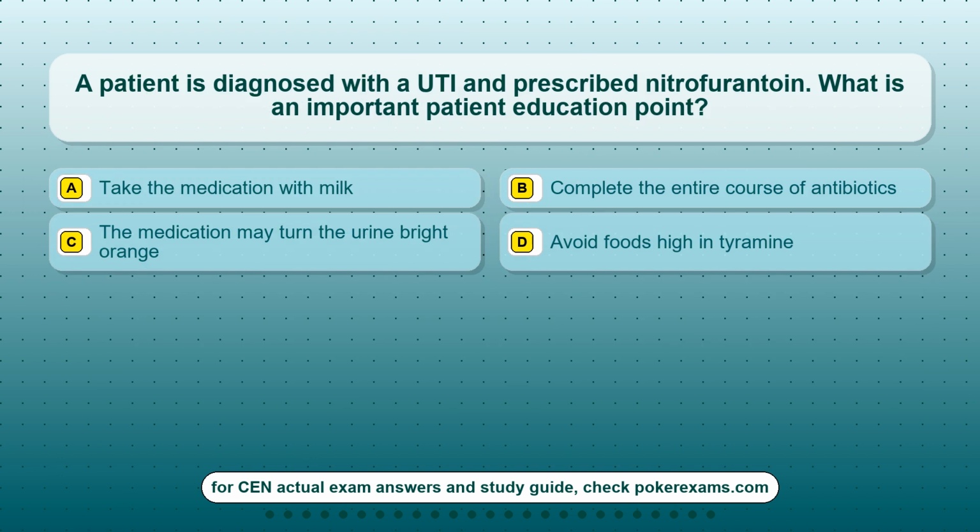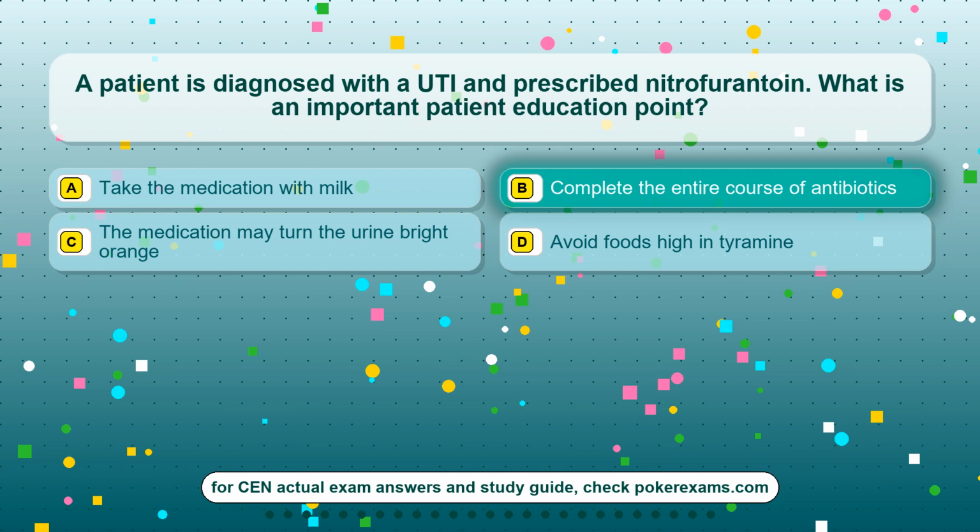Question 6. A patient is diagnosed with a UTI and prescribed nitrofurantoin. What is an important patient education point? Option A. Take the medication with milk. Option B. Complete the entire course of antibiotics. Option C. The medication may turn the urine bright orange. Option D. Avoid foods high in tyramine.